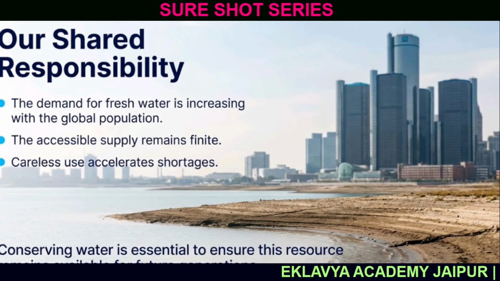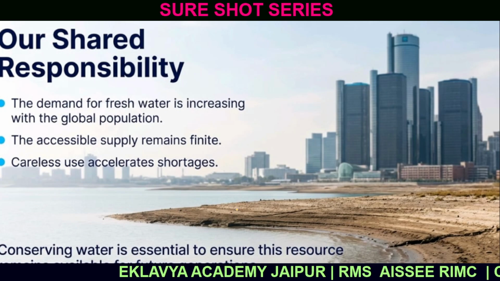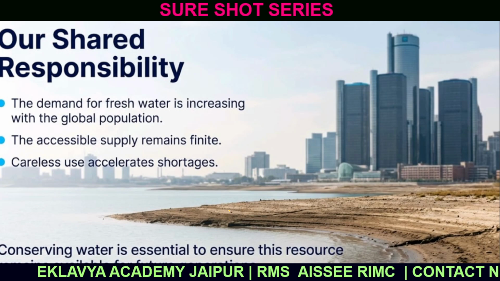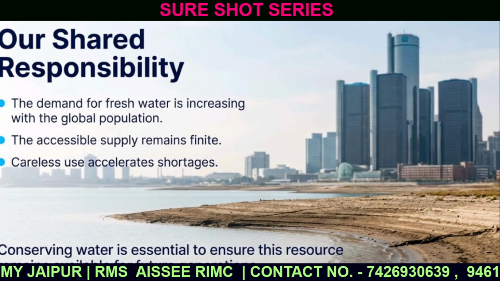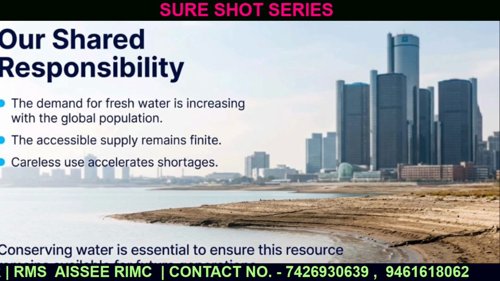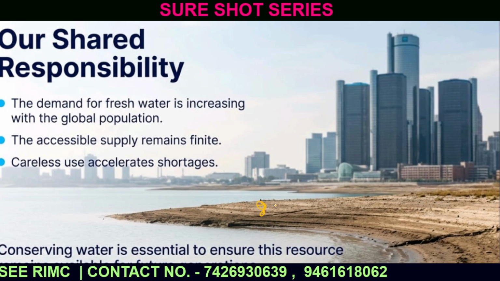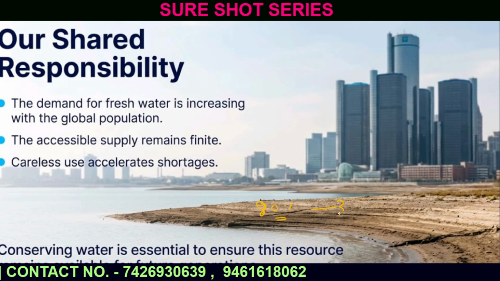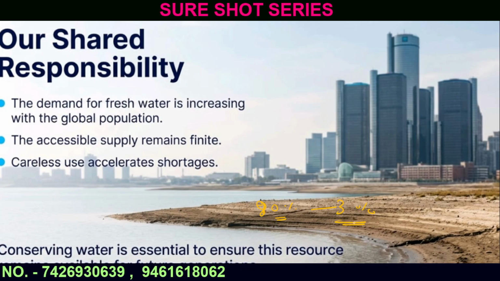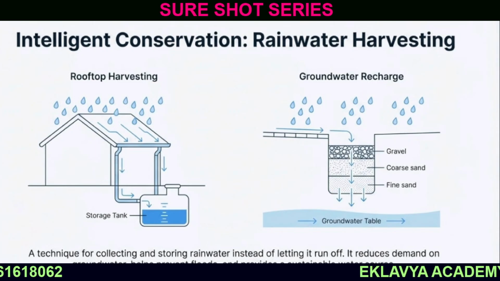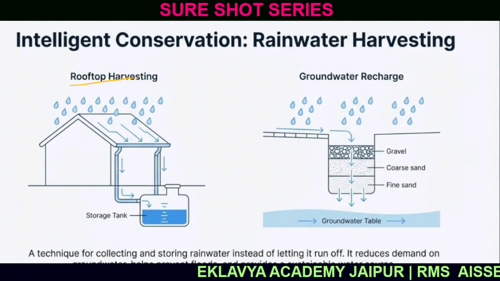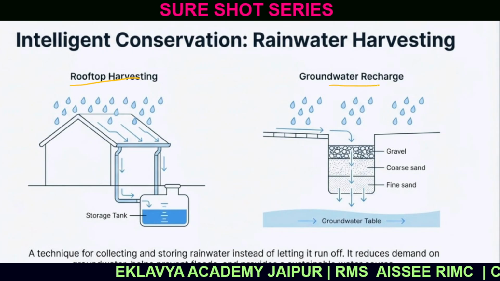We should not act as if we are the only owners of the water. We should conserve water for our future generations also, because even though there is 80% of water available on the earth, only 3% is fresh water. Now, how can we conserve water? First is rooftop harvesting, and second is groundwater recharge.